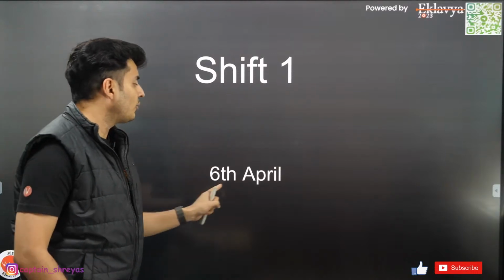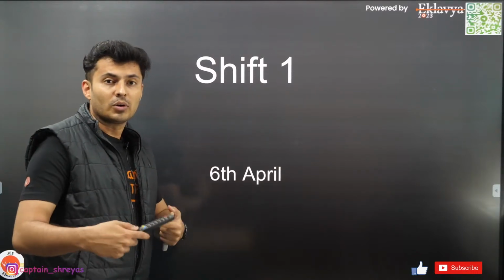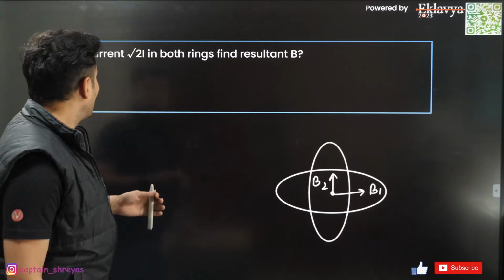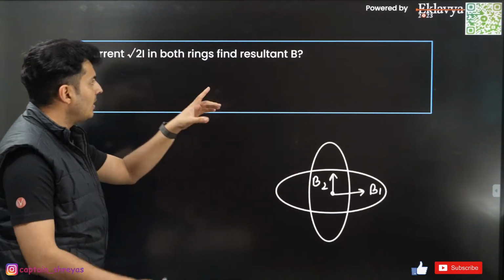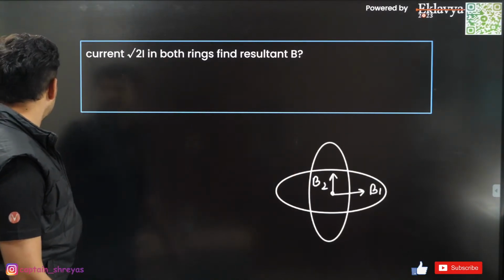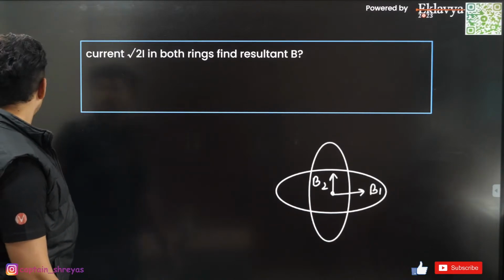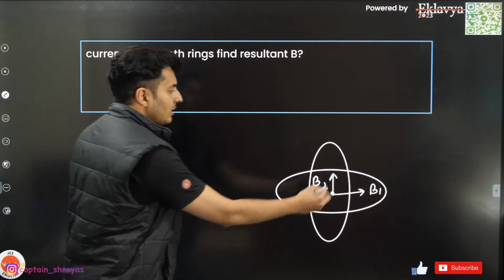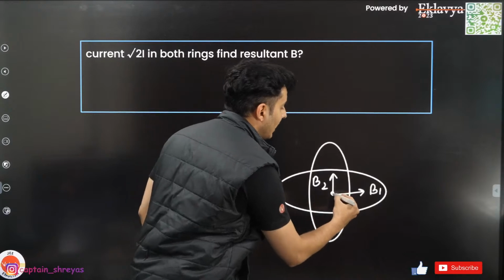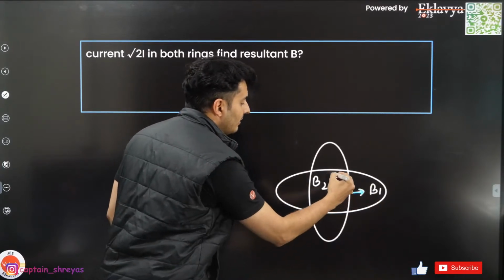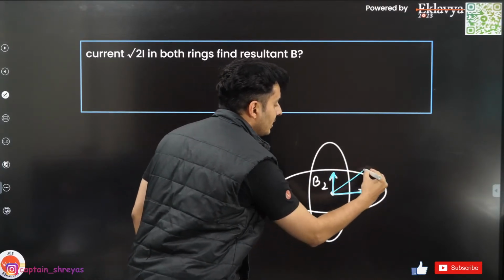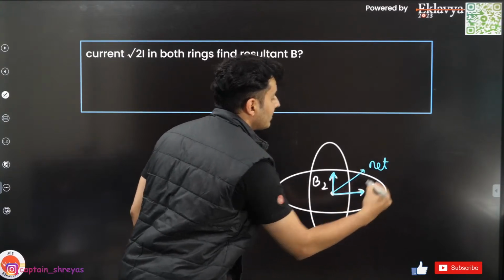I'm starting with shift 1, 6th April, and then I will slowly go to the second shift. Okay. So look at this question. There were two rings. They are carrying some current. What is the resultant magnetic field? So my dear students, this coil will create a magnetic field here. This coil will create a magnetic field here. The net magnetic field will be in this direction.